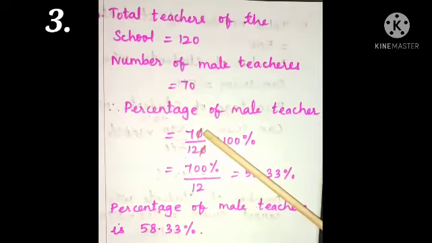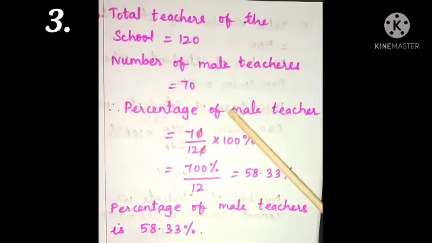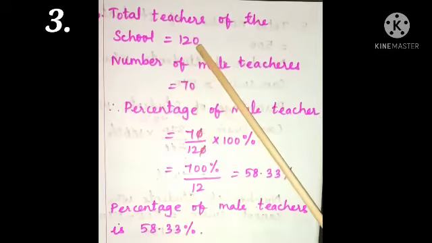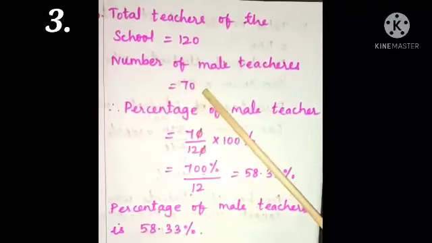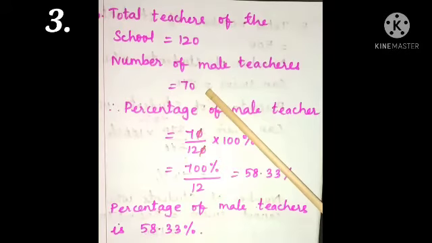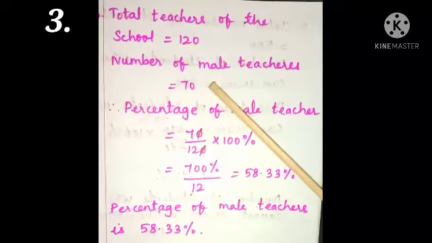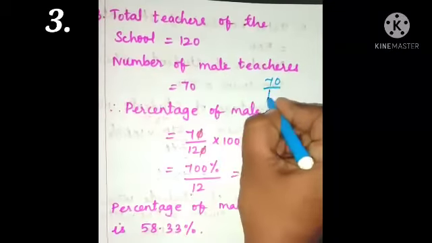Out of total 120 teachers of a school, 70 were male. Express the number of male teachers as percentage. Children, here we need to write the total number of teachers, that is 120, and number of male staff is equal to 70. First, find out the fraction of male teachers, that is 70 out of 120.